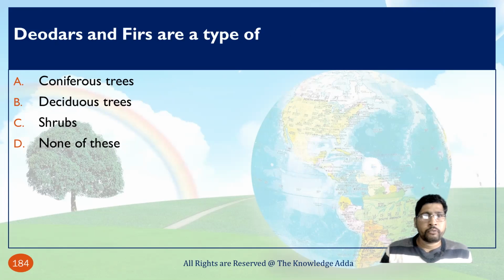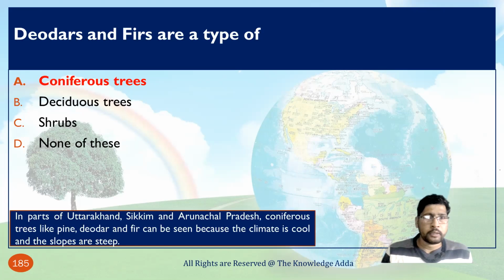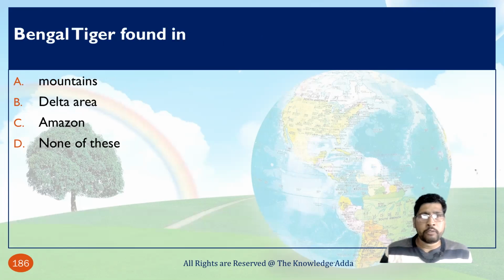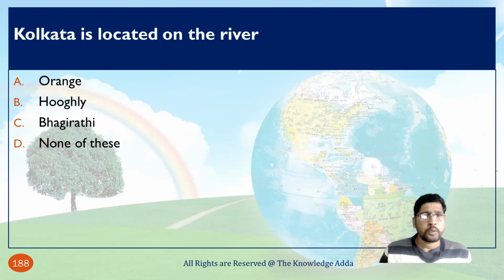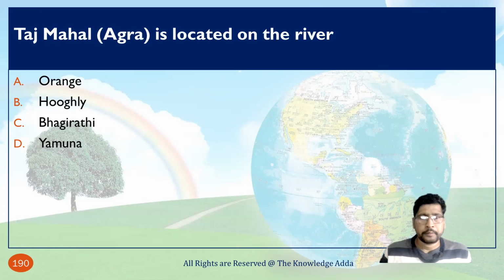Deodar and firs are types of, so basically these are trees and this is a type of coniferous trees. Bengal tiger is found in delta areas, especially in the Sundarban delta. So here you can see all the explanation. Kolkata is located on the river Hooghly. Taj Mahal, Agra is located on the bank of the Yamuna river.